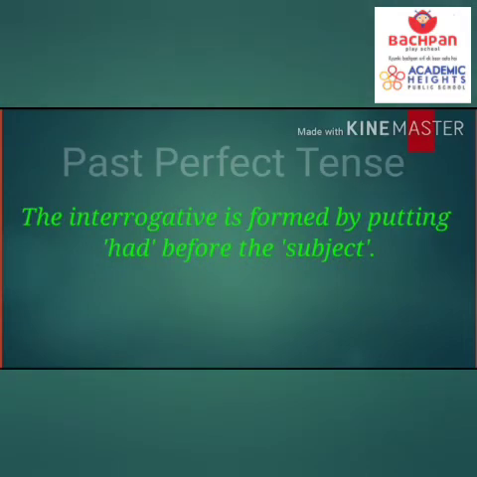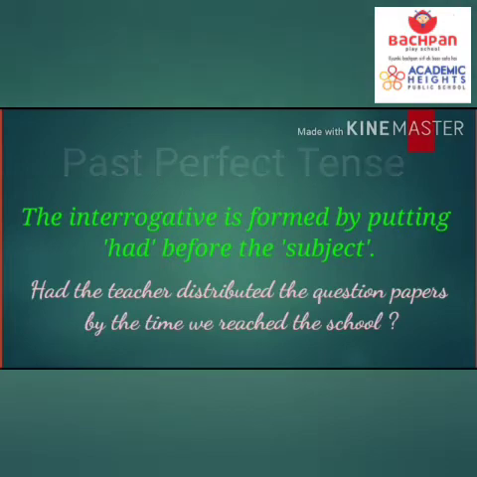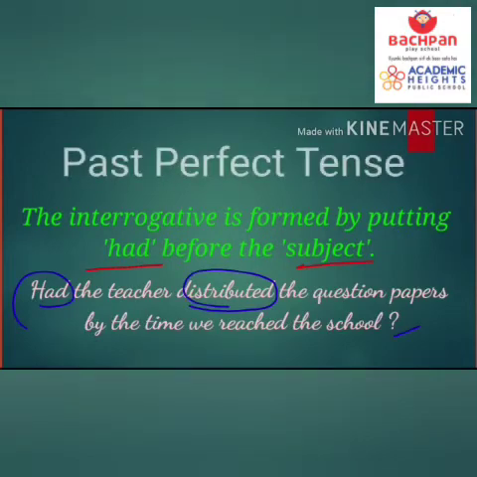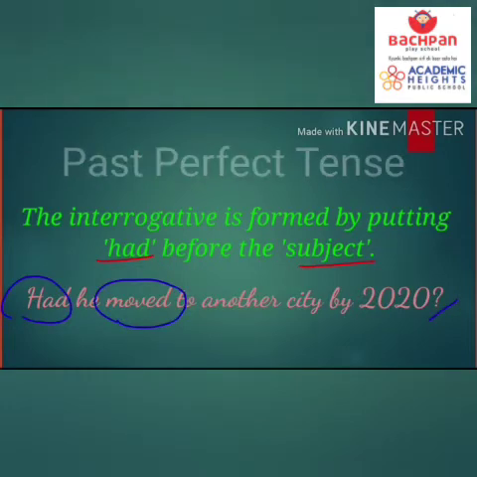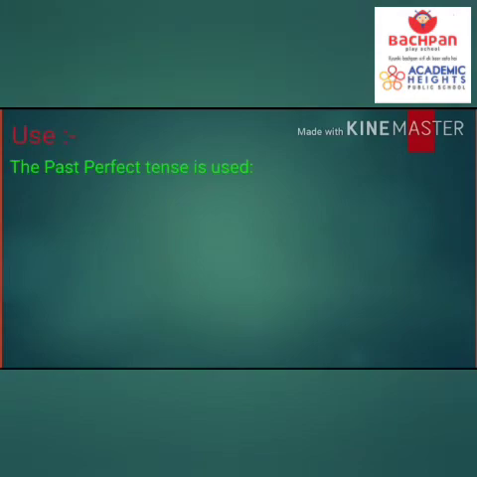Interrogative sentences are formed by putting had before the subject. For example, had the teacher distributed the question papers by the time we reached the school? Let's see one more example. Had he moved to another city by 2020? Have a look at the uses of past perfect tense.